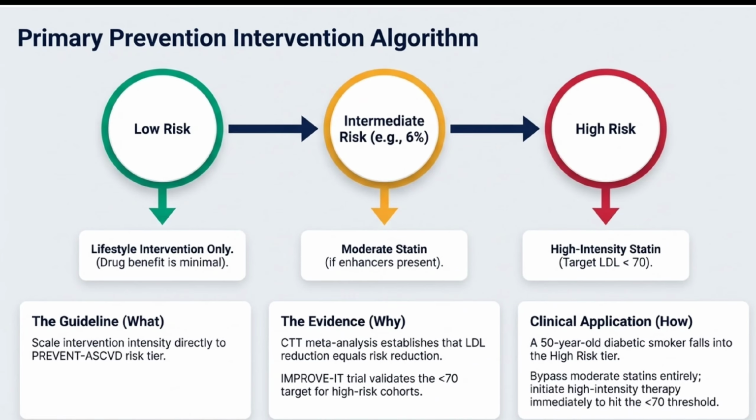In primary prevention, low-risk patients need only lifestyle changes. Borderline risk may need statins if enhancers are present. Intermediate risk clearly benefits from moderate statins. And high-risk patients require high-intensity statins with targets below 70, supported by large meta-analyses and trials like IMPROVE-IT showing that lower LDL truly translates into fewer events.